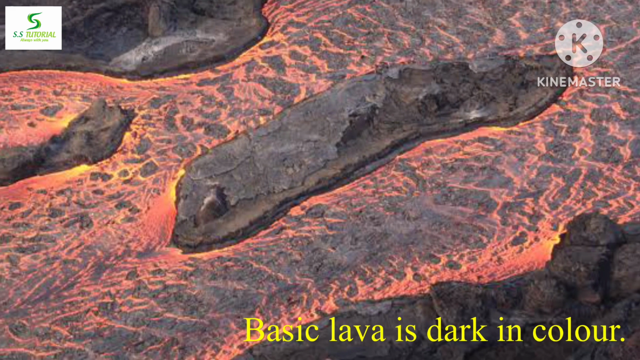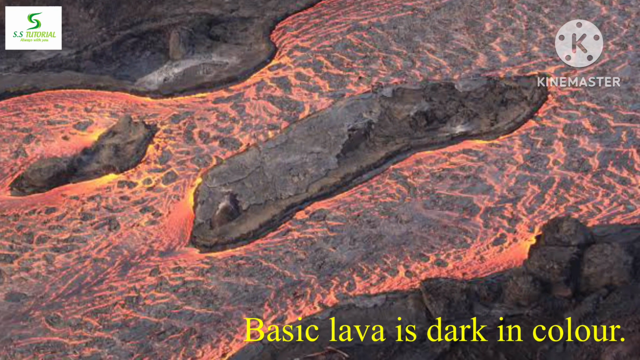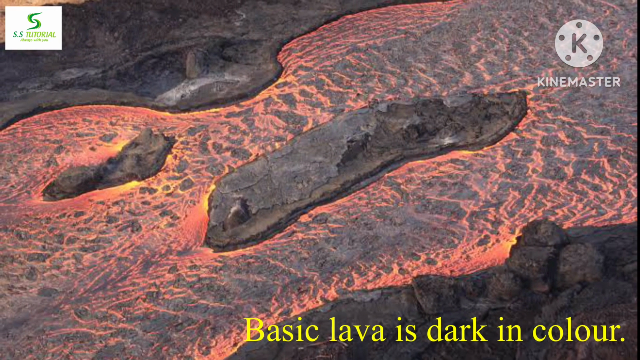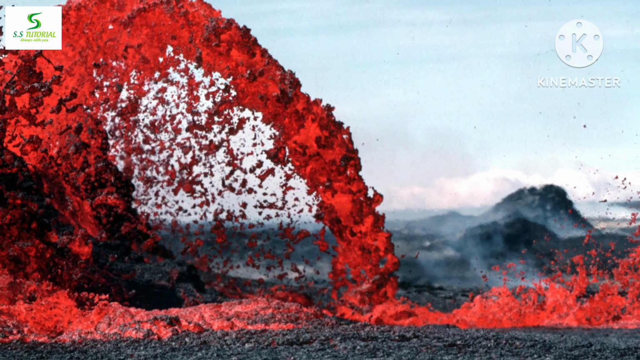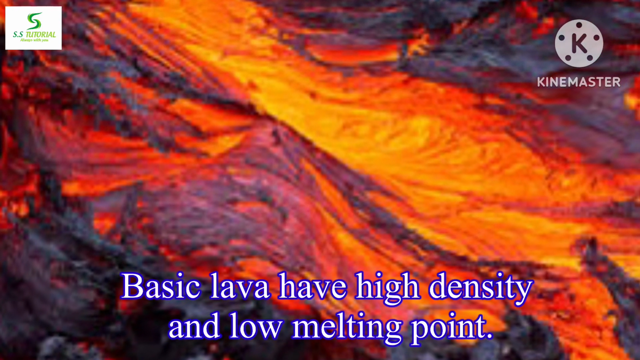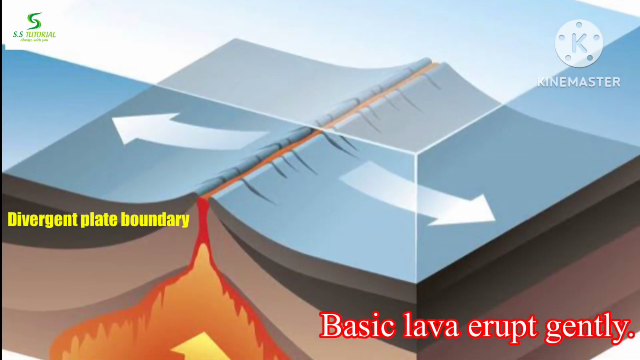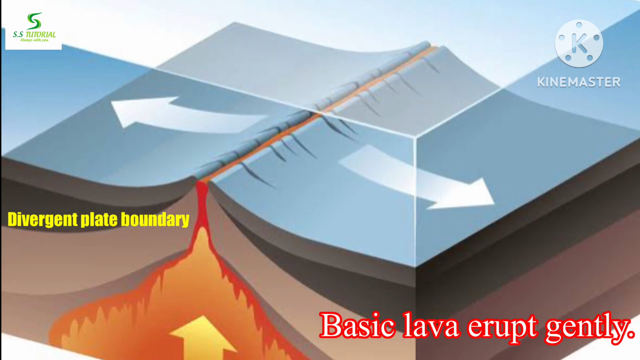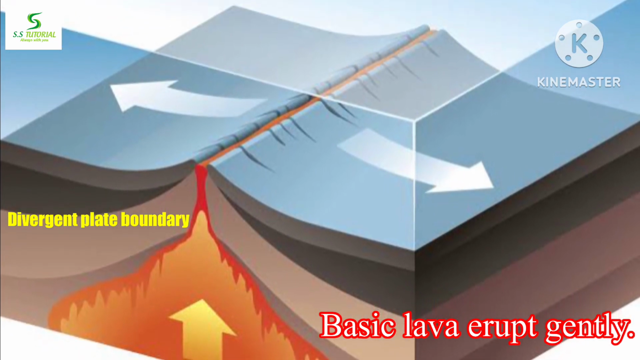This type of lava is dark in color as it has a high concentration of ferromagnesian minerals. Basic lava is the hottest lava. Temperature is around 1200 degrees centigrade. It has high density and a low melting point. Generally, basic lava emerges gently from the divergent plate boundary or any fracture of the earth's crust.